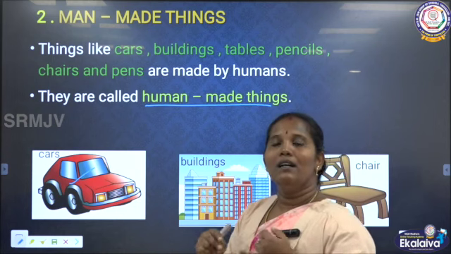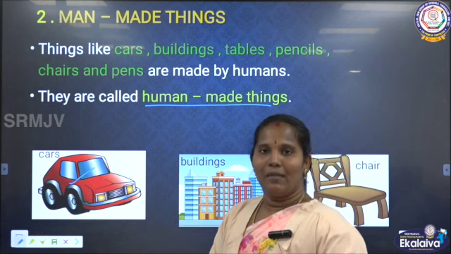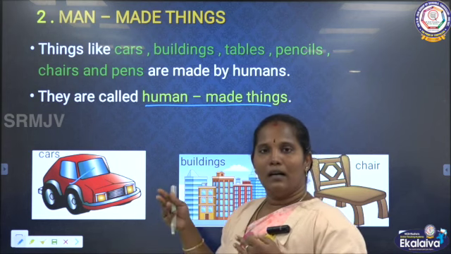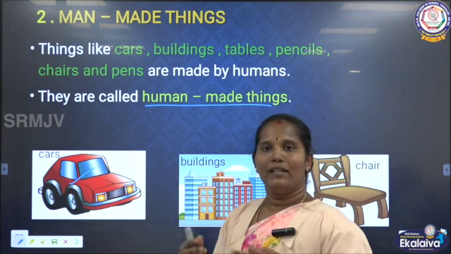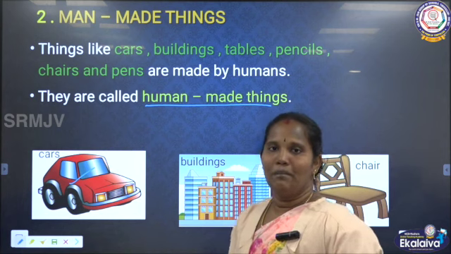First they invented the bullock cart like that. After that bicycles, then the scooters. Now they are using the car, bus, and then many things, trains, metro trains like that. Slowly they have developed. So these are all man-made things.